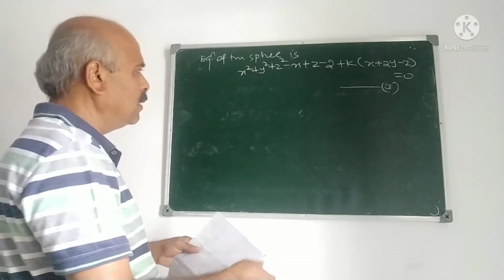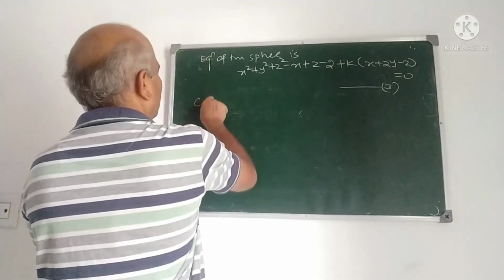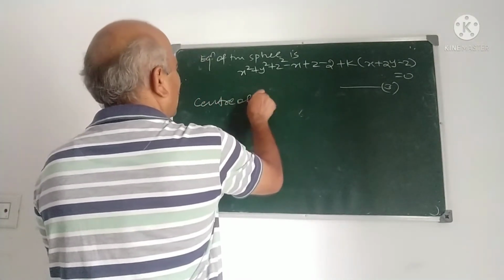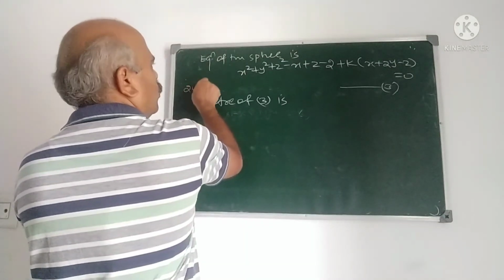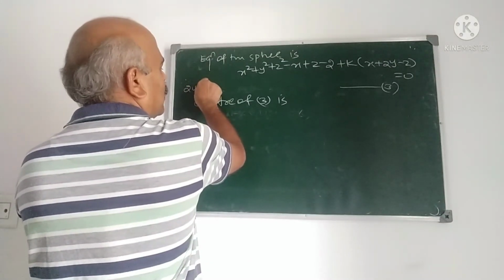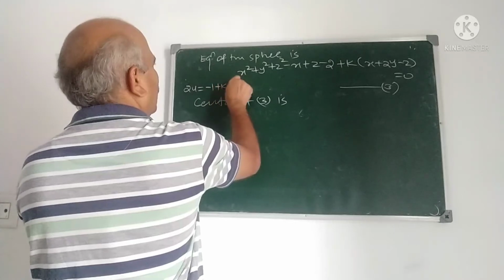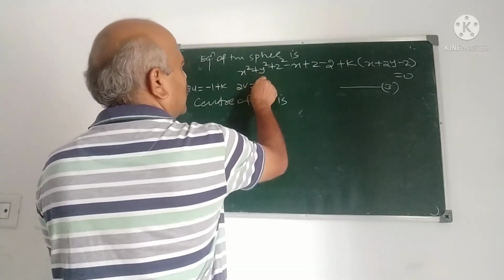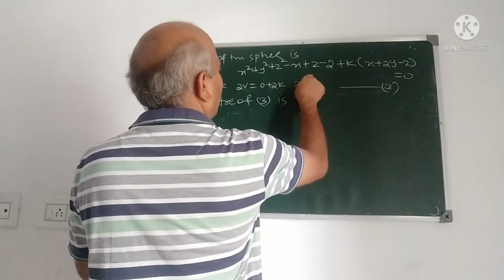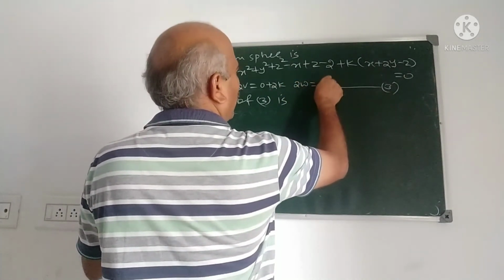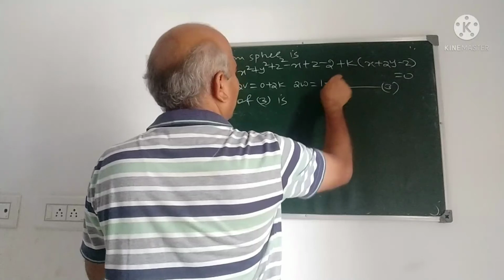For that, we have to find out the center. Center of 3: how to find the center? 2u is minus 1 plus k, 2v is 0 plus 2k, and 2w is 1 minus k.